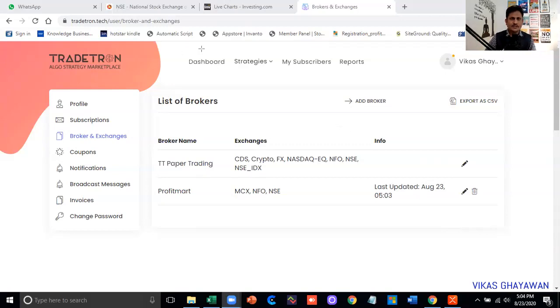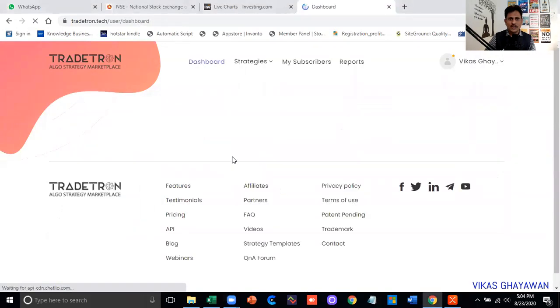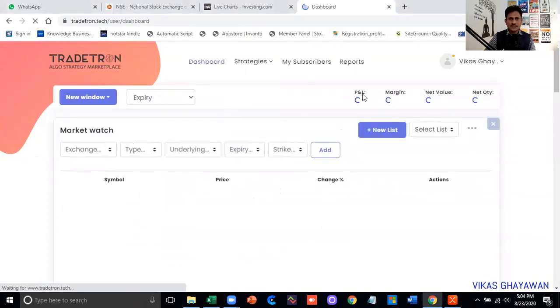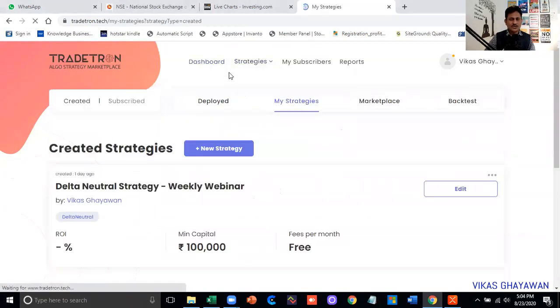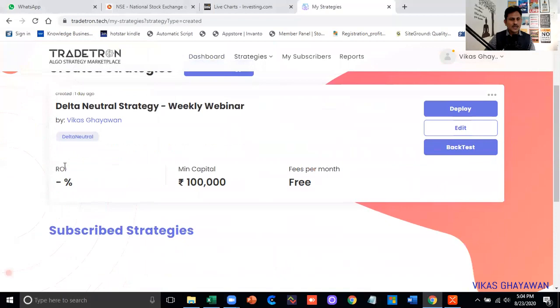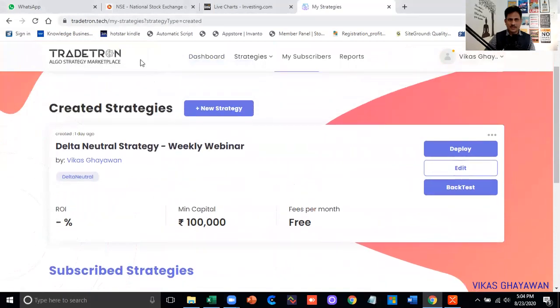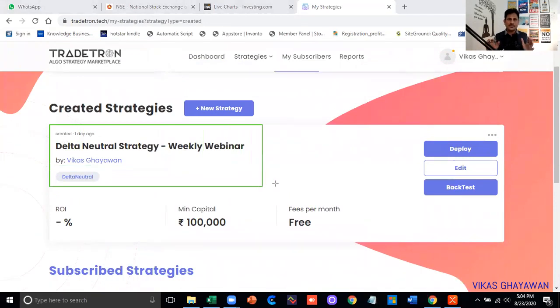If you go to the dashboard, you can see one of my strategies here. If I click on My Strategies, this is my strategy. This is a delta neutral strategy. This type of strategy you can make, and I can show you how I make it. If you click on edit, you can see there are some options here: deploy, edit and backtest.